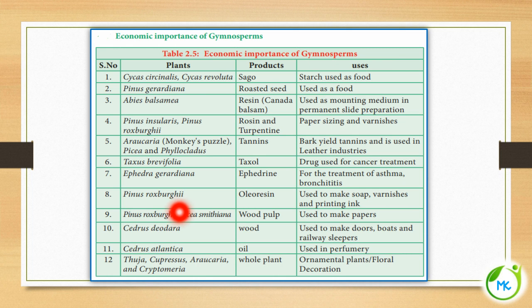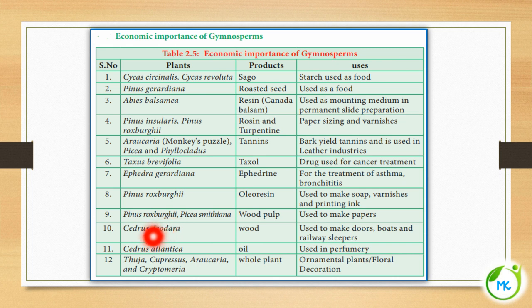Pinus roxburghii, from which a product called oleoresin is obtained and it is used to make soap, varnishes, printing ink, etc. And Pinus roxburghii and Picea smithiana, the wood pulp of these plants is used for making paper.